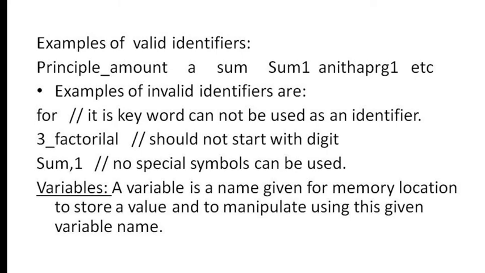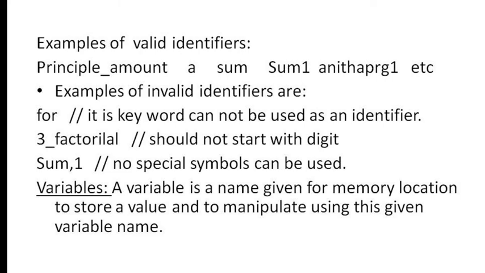Because 3 is a digit. An identifier should start with a letter. Now, capital SUM,1. Is it a valid identifier? No, it is not. It has started with a letter, it may be uppercase, no problem, but it has the special symbol comma. This special symbol is not allowed.